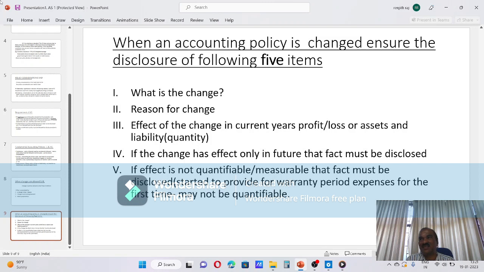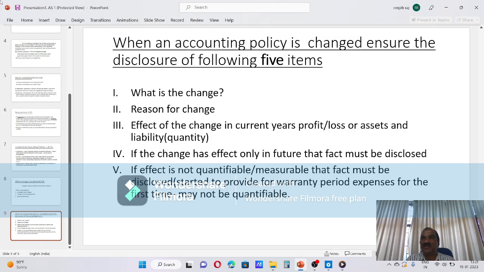In AS1, questions are asked several times. Last year also, 4 questions of 1 mark each, true or false, were there. So AS1 is over now. We will come with the AS2 next.